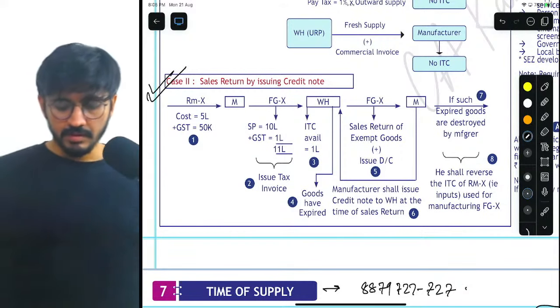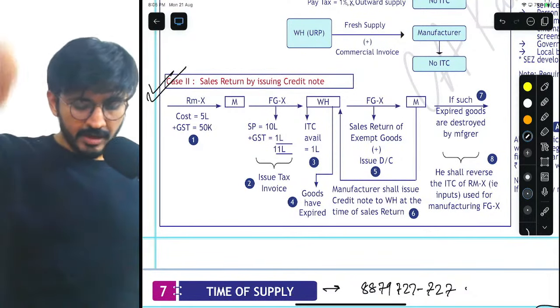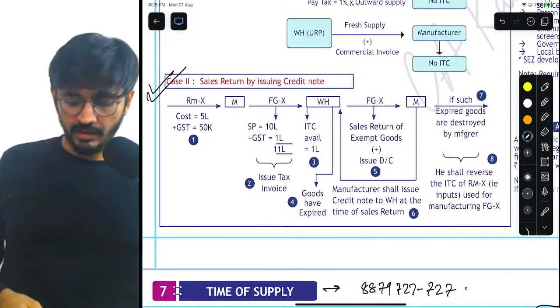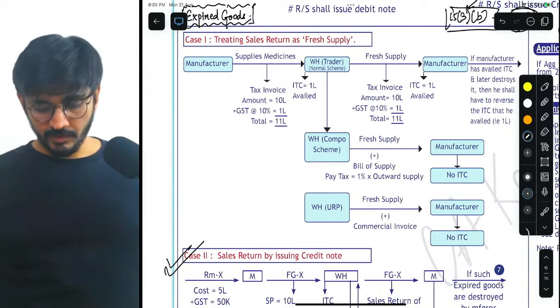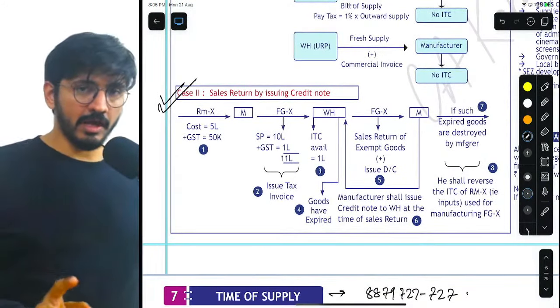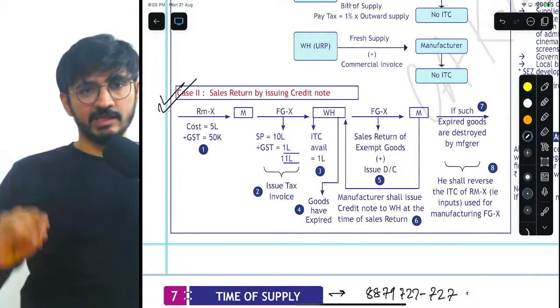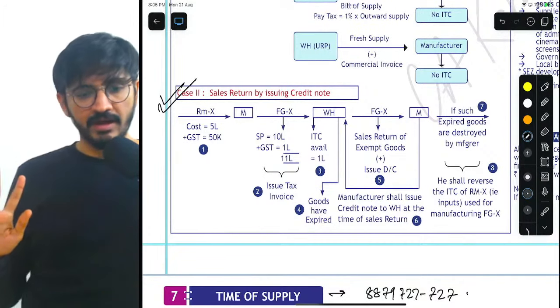So when it comes to, my dear friends, case 2, sales return by issuing a credit note, let's talk about that first, and then we will go to case 1. Here we are basically talking about all those goods that get expired after a certain time and then they need to get destroyed. Right?